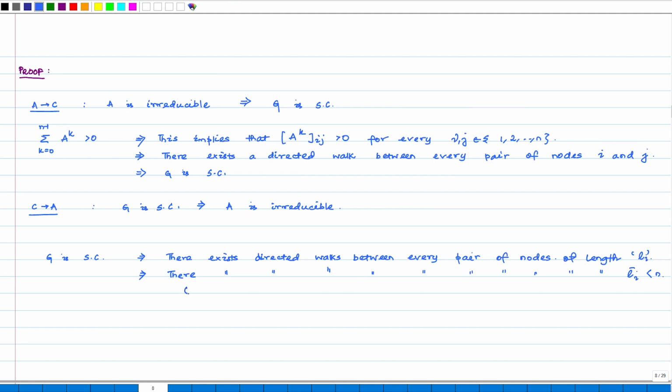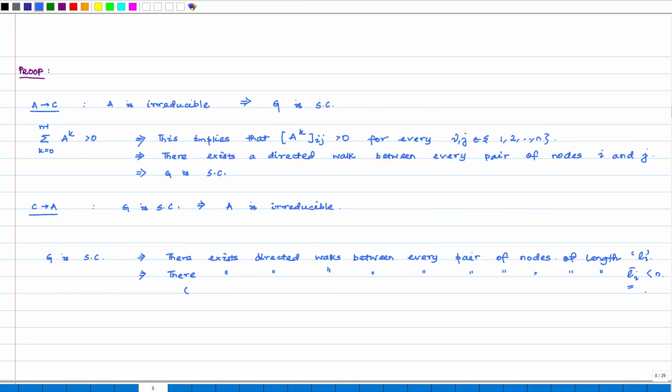So, how can we say that? We can say that because the lengths of walks greater than n are a consequence of the cycles in the network. So, we simply subtract all the closed sub walks from within this directed walk to obtain lengths which are smaller than n.